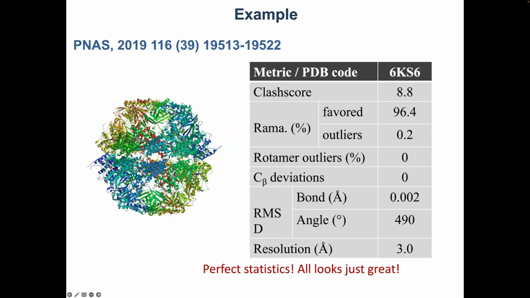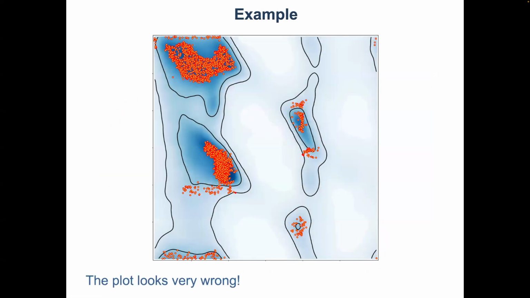So it's really perfect. The low clash score, almost no Ramachandran outliers, and a few numbers fine. No rotamer outliers. Everything looks perfect for the 3-angstrom resolution, except that if you look at the Ramachandran plot, it looks